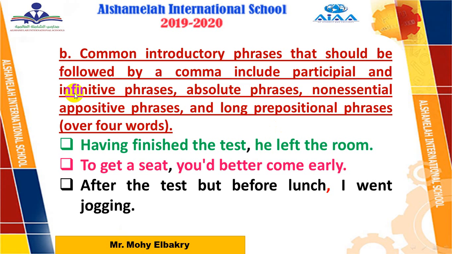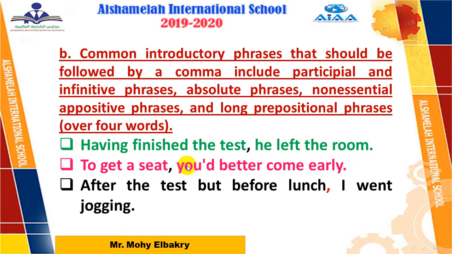Also infinitive phrases. An infinitive phrase means when we start with to plus infinitive. Infinitive means the base form of the verb, the verb without adding s, ing, or ed, and so on. So: to get a seat, you better come early, or we can say you better come early to get a seat.